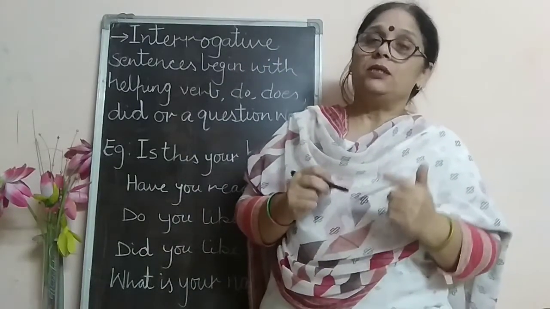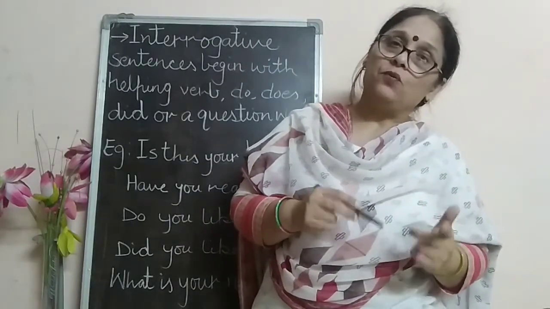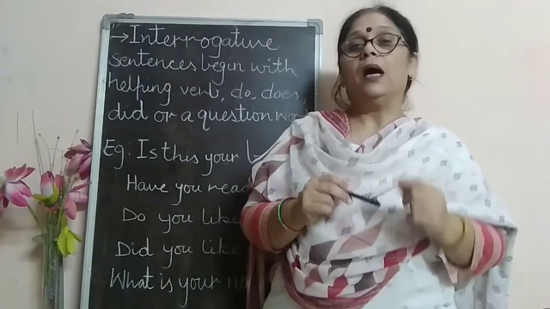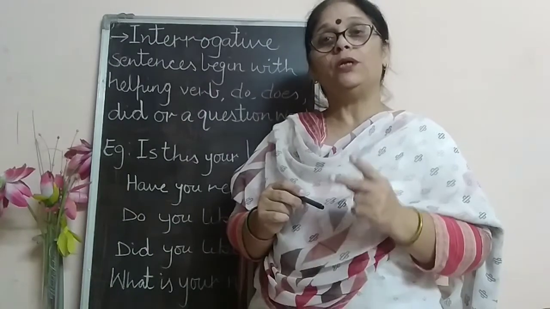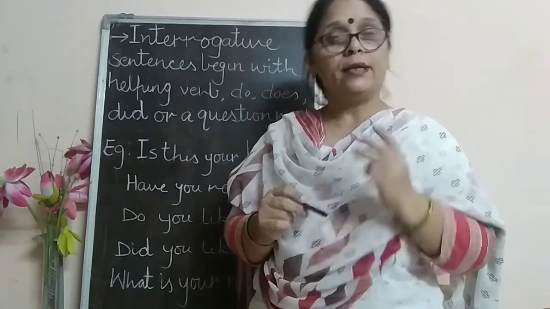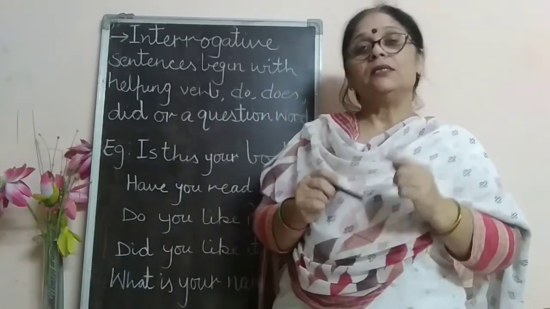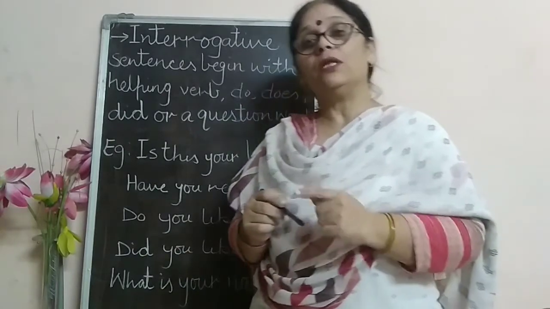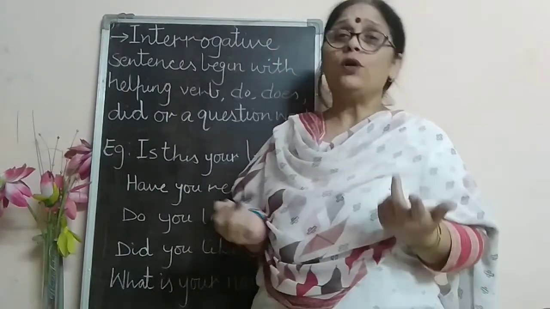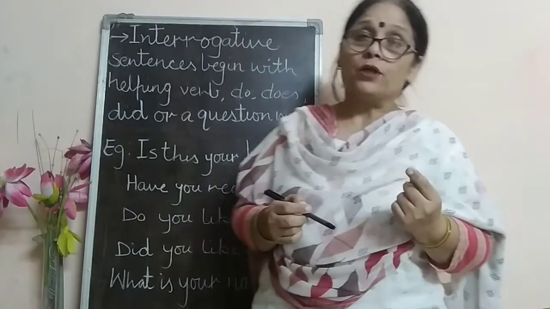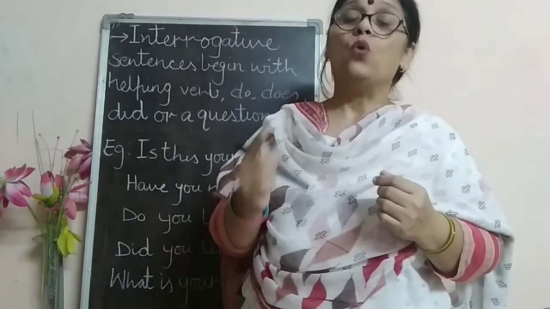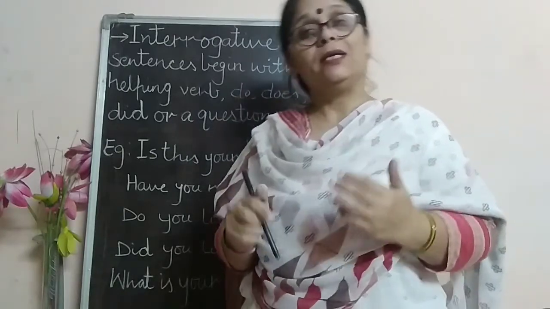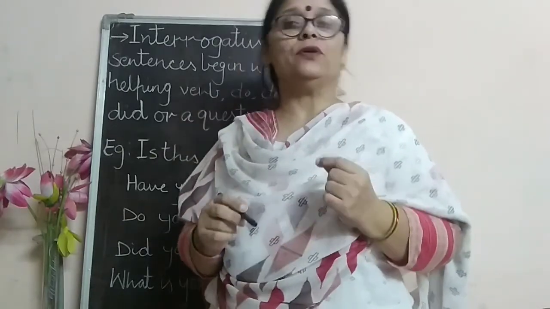Sometimes interrogative sentences begin with the helping verb, and sometimes they begin with the verbs do, does or did. And sometimes they begin with the question word. What are the question words? What, when, where, why, how, who, whose. These are the question words.